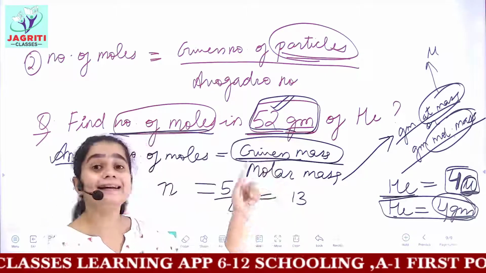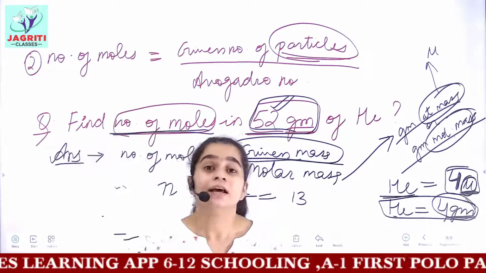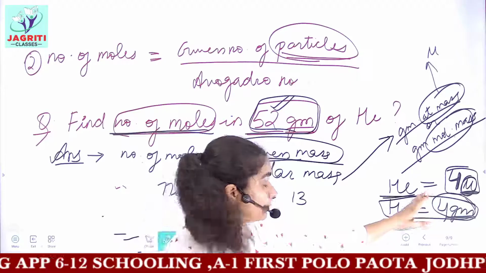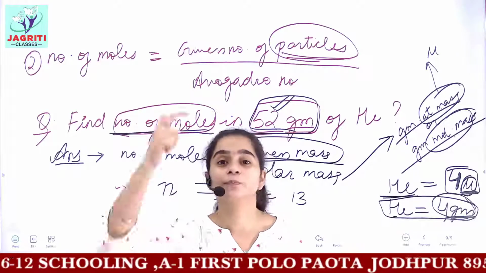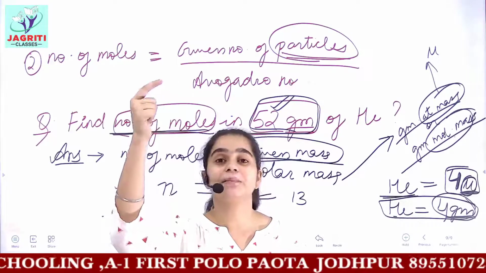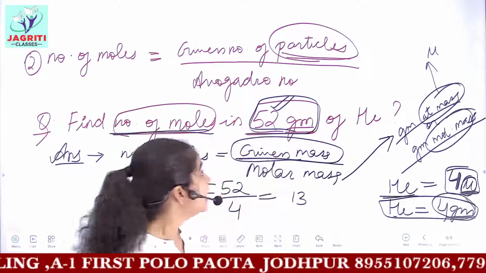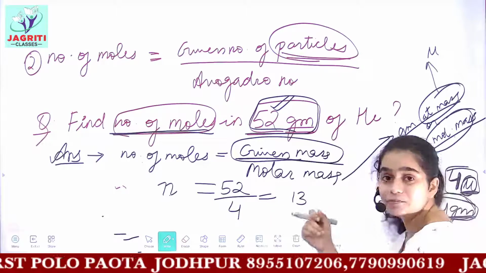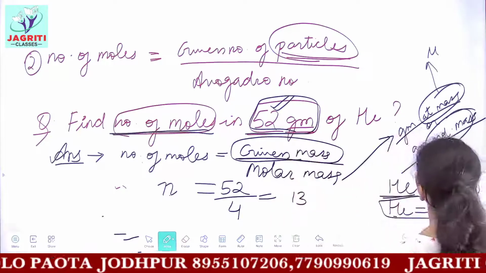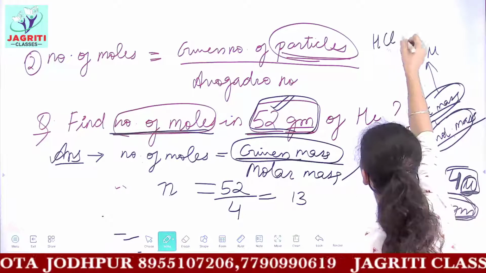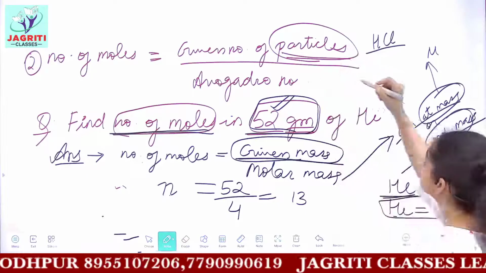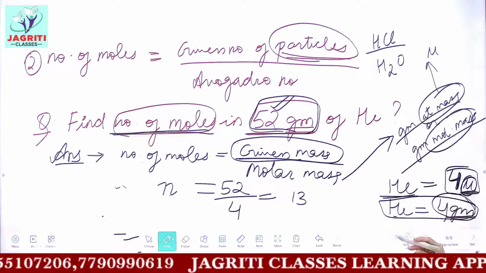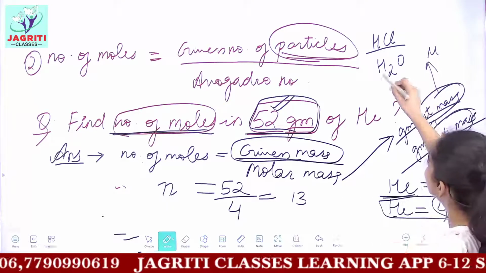And I have already discussed in the previous video lectures the atomic masses and the molecular masses of substances. Atomic masses I have discussed in a table form, from atomic number 1 to atomic number 20. And to find the molecular mass, what do you do? You add all the atoms present in your given molecule. That is, if you have to find the molecular mass of HCl, or of water, what do you do? You add all the masses of atoms.